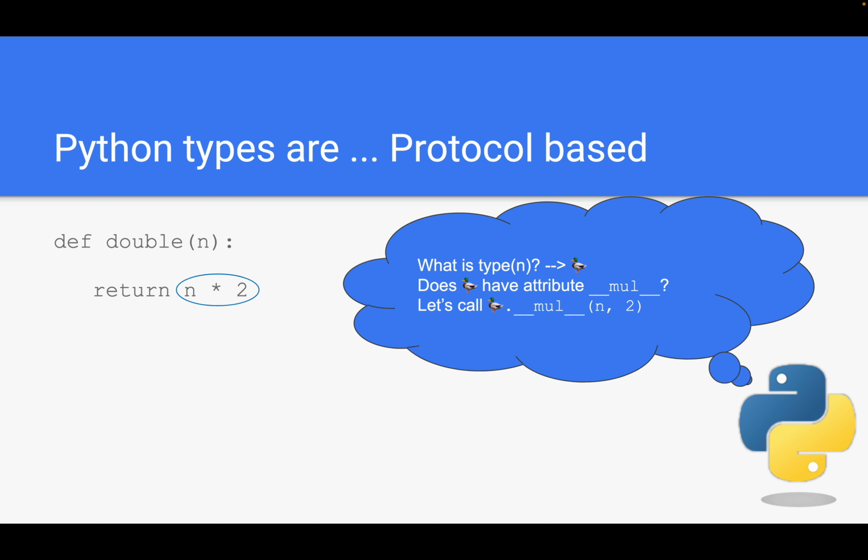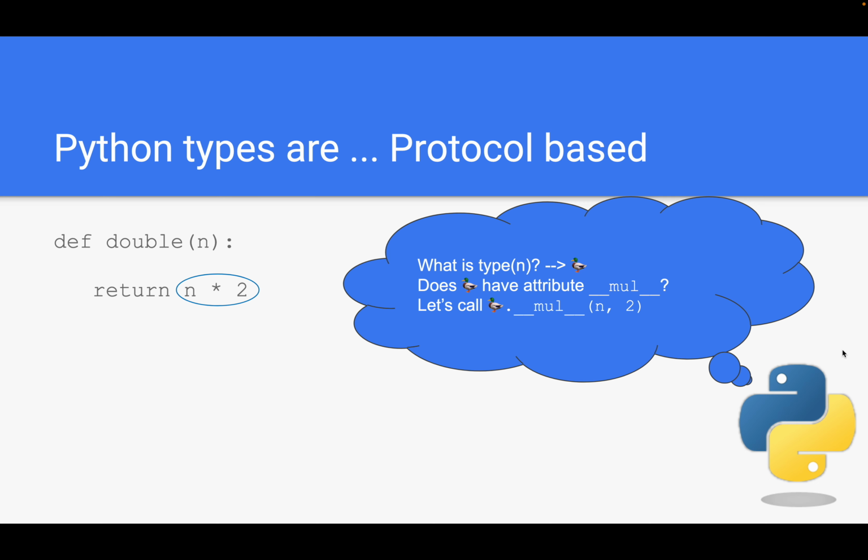Does duck actually have an attribute __mul__ for multiplication? And this is the actual protocol. The operator multiplication is in Python usually implemented as a member of a type, as a function on a type. And if this type does have the multiply, Python will try to call type.__mul__ on the number n and the 2.